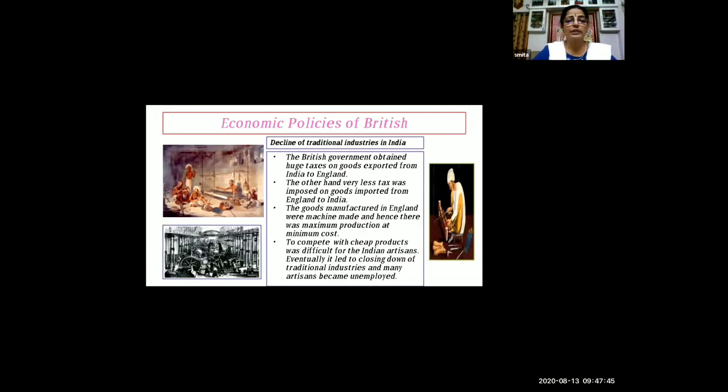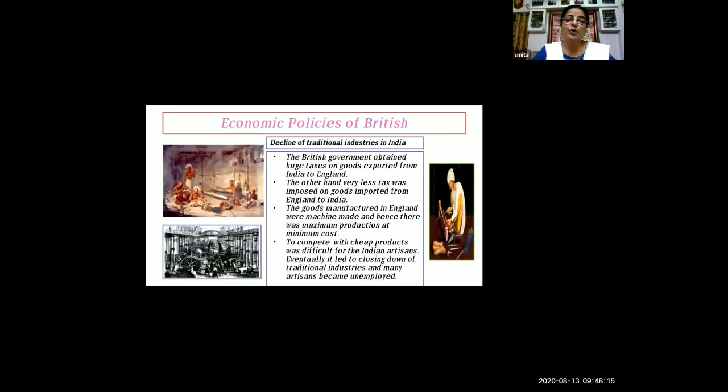Now during this period, the British government obtained huge taxes on goods exported from India to England. People were making all these things and they used to export the articles from India to England, just as people sell their items after making them. So the artisans made their own creations and sold them in England.